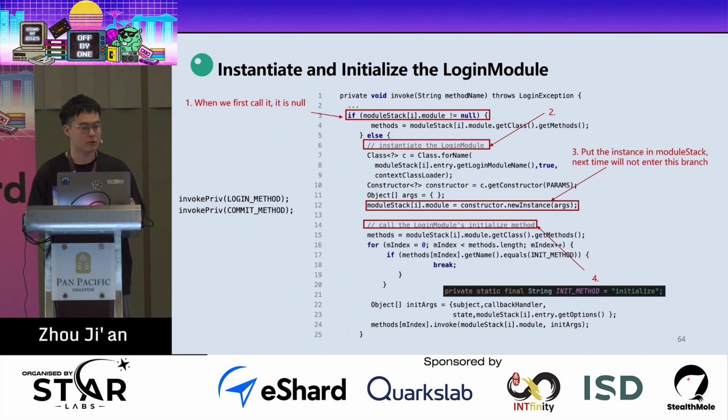So first, when we call it, especially when we invoke the login method, the module in the module stack is null. So we will go to the else branch, and then we will instantiate the login module. You can see that it will get the entry, get the login module, get the constructor, and call the new instance function to create an instance. And it will put the instance in the module stack, so next time we will not go to the else branch. And then it will just call the initialize function in the login module.